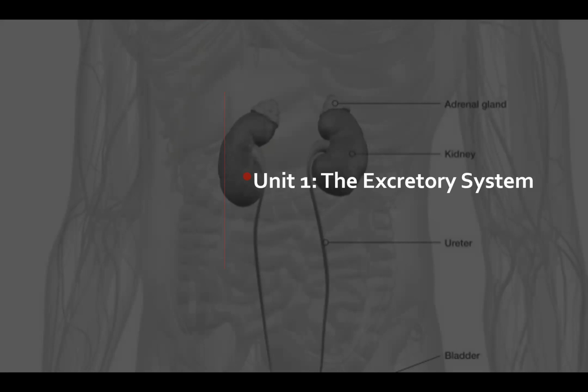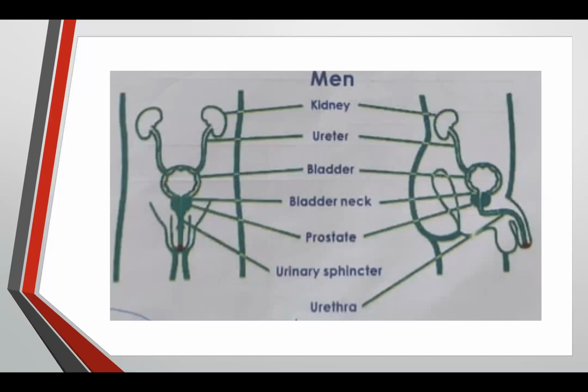Okay, so our body has parts that take care of the extra liquid in our body. We have the main parts of it, and we will talk about it as we move along with our topic, the excretory system. On the picture in your book, you will see this. This is the excretory system of a human being,